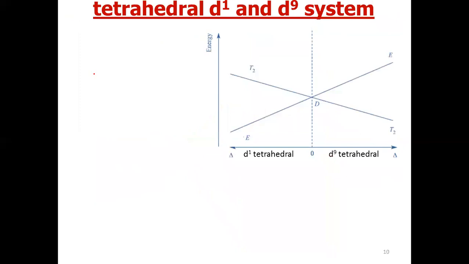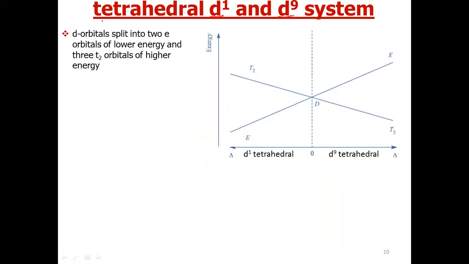So we will discuss again the D1 and D9 systems. Now the D orbitals split into two sets: E of lower energy and T2 of higher energy. So we can show this D1 tetrahedral field on the left hand side of this graph.